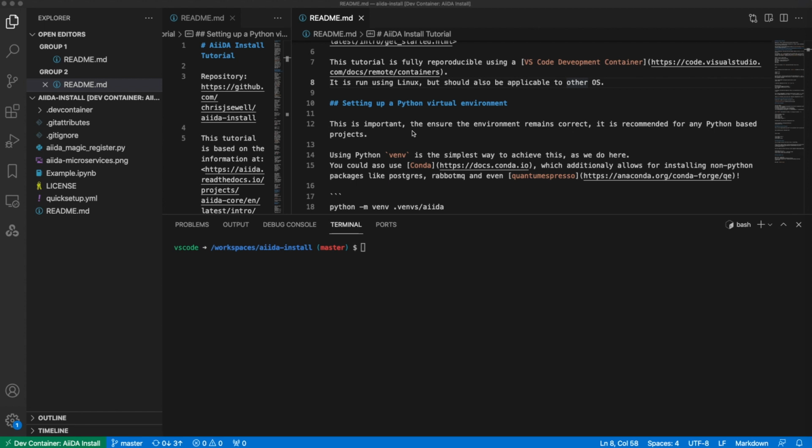In this demonstration, we're going to use Python venv, and it's the simplest way to achieve this. Another way is to use Conda, which is another package management system, which additionally allows you to install non-Python packages like Postgres, RabbitMQ, and even the simulation codes you want to run, if you wanted to run them locally.